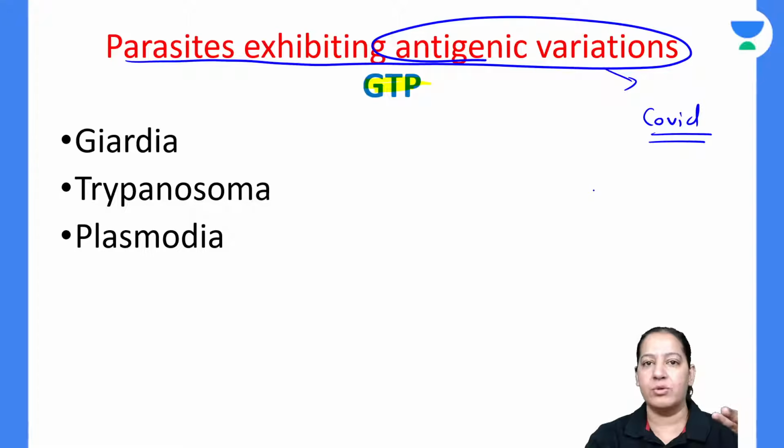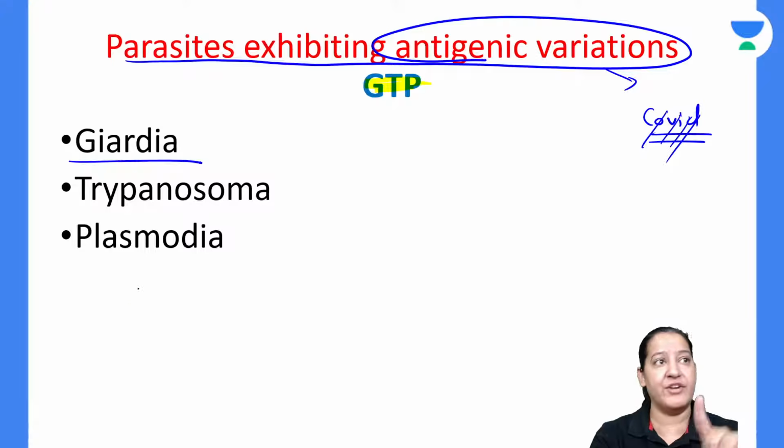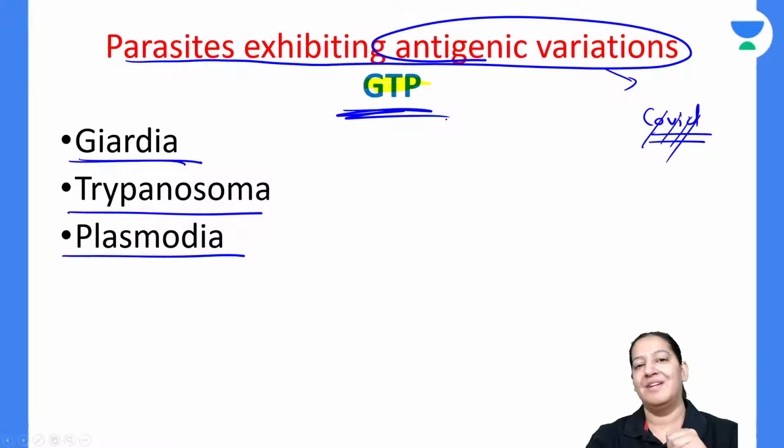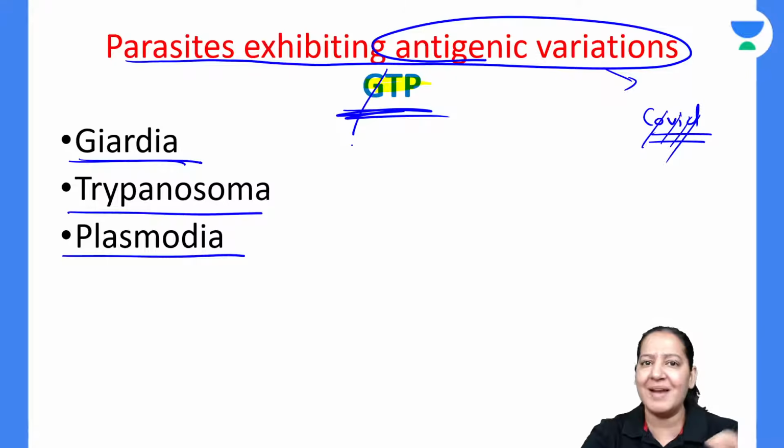These are deceivers, they keep changing their face. So there are three parasites which show antigenic variation. Tell me the names of the three parasites. Giardia, Trypanosoma, and Plasmodium. Now you have to tell me the category of each of them. You have read the classification. The mnemonic is GTP. You know GTP. So what is G? G is Giardia. Only one parasite starts with G in the entire list, so you will not have confusion in G.